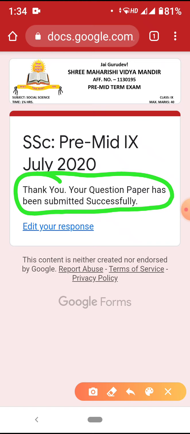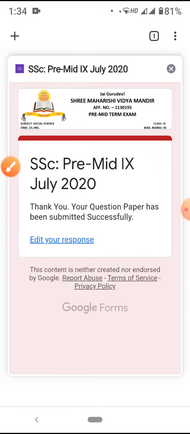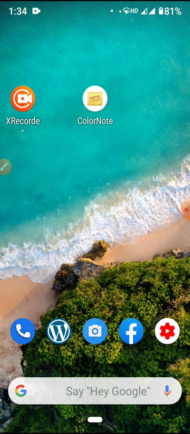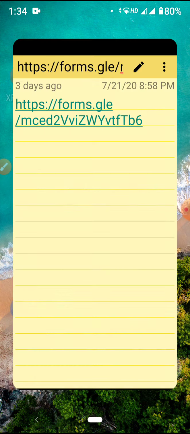But now I want to solve the full paper. Don't worry, I am closing this window. I've closed my browser. Again I will go to WhatsApp, to the notes app, and click the form again.